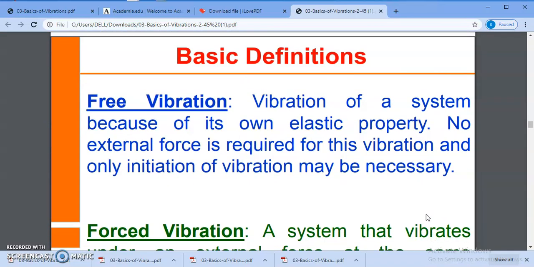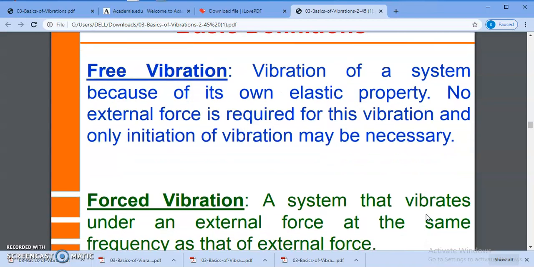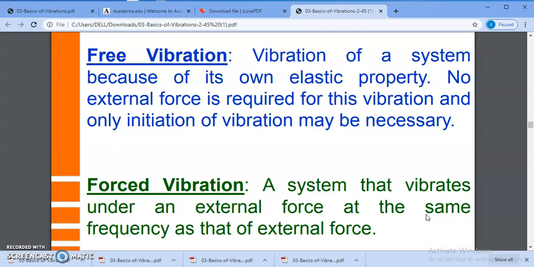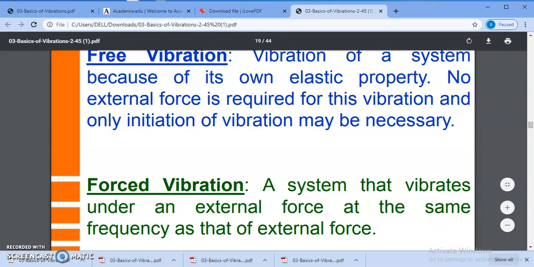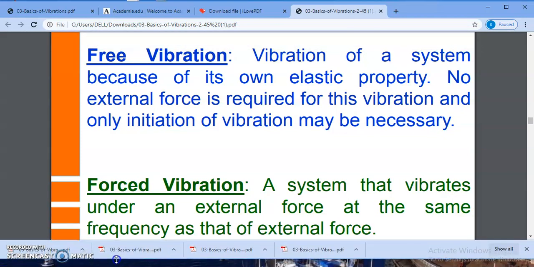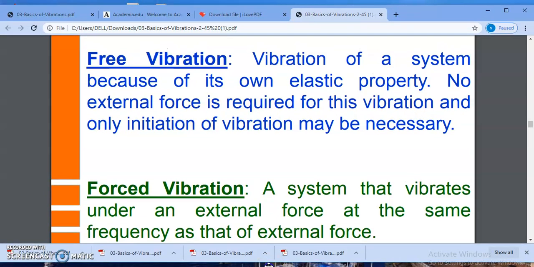So again, there are some definitions of free vibration and forced vibration. When a system vibrates with its own elastic property, it is called a free vibration. After initial excitation, there is no external force present. In both forced vibration and free vibration, excitation force is required. But in free vibration, that excitation force vanishes after the initial excitation.